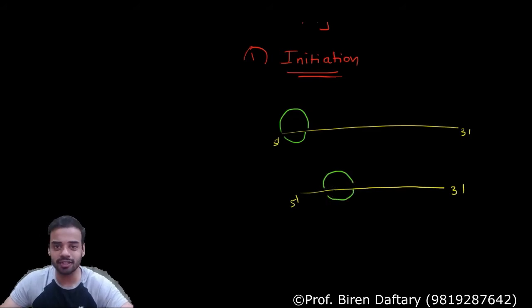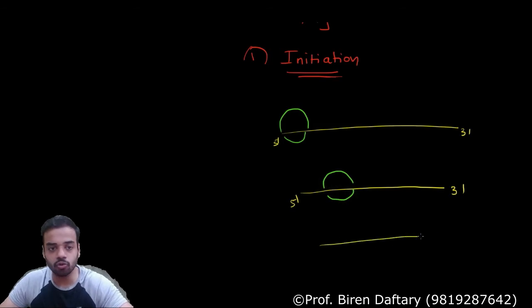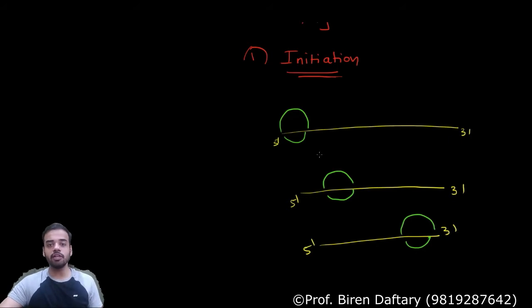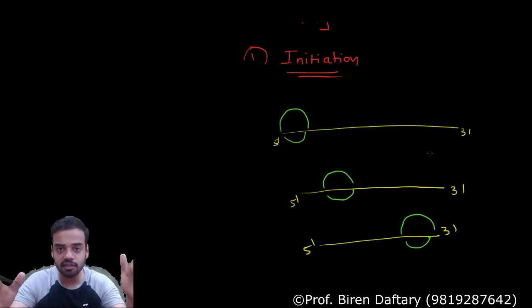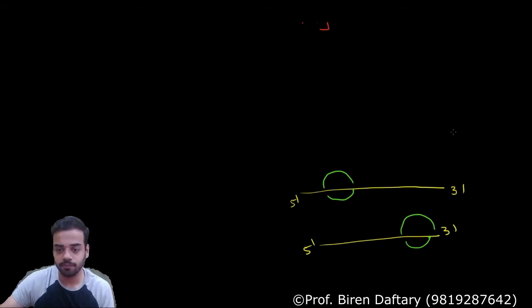Obviously I am not showing the tRNA, it is present. Then in the next diagram, slowly and steadily the ribosome is going to move to the end. Is this clear? Are you getting my point? So the ribosome is only moving from left to right, 5 to 3. tRNA and mRNA are not moving. Clear? Is initiation clear? Let us go to the second step of translation, which is called as elongation.